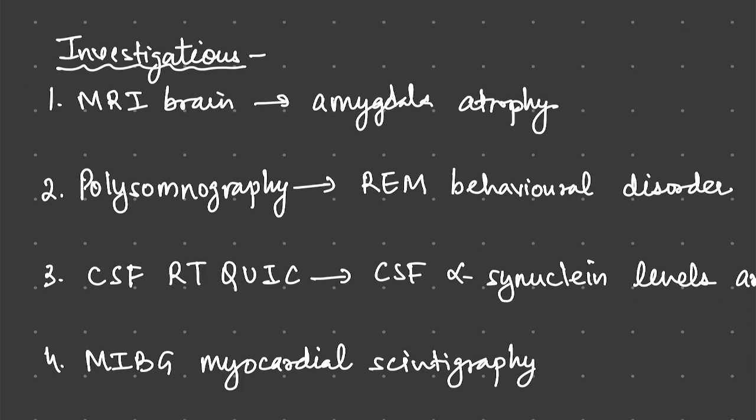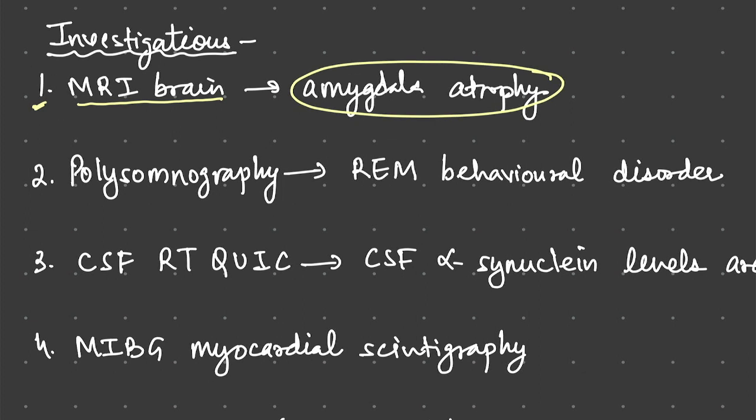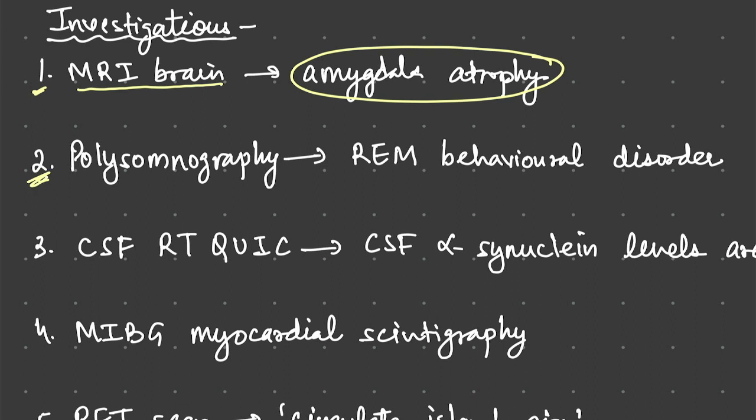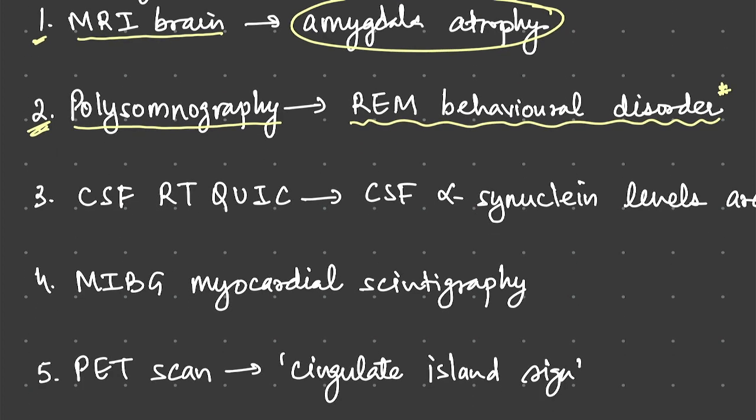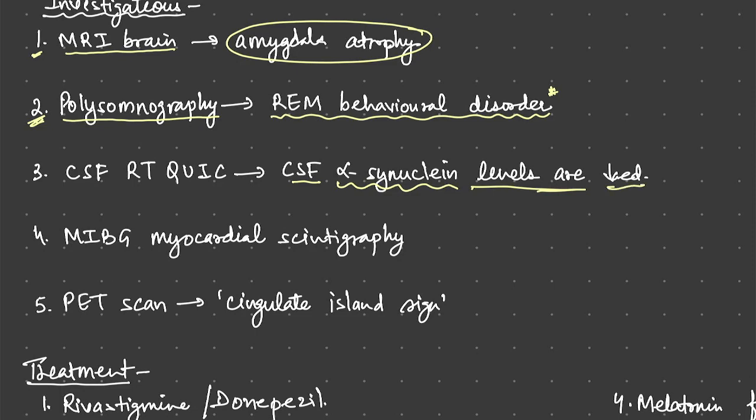What are the investigations? First is the MRI brain. There is amygdala atrophy. Basically, we do MRI and other imaging to rule out other causes of CNS disorders. Second is polysomnography, where there is REM behavior disorder. Then in CSF, alpha synuclein levels are decreased. The method by which we detect this is CSF RT-QuIC.